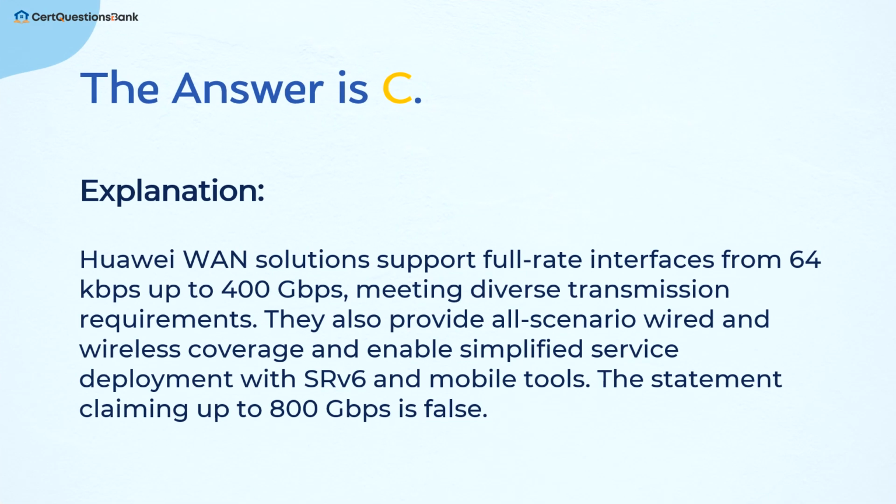The answer is C. Huawei WAN solutions support full-rate interfaces from 64 kilobits per second up to 400 gigabits per second, meeting diverse transmission requirements. They also provide all-scenario wired and wireless coverage and enable simplified service deployment with SRv6 and mobile tools. The statement claiming up to 800 gigabits per second is false.